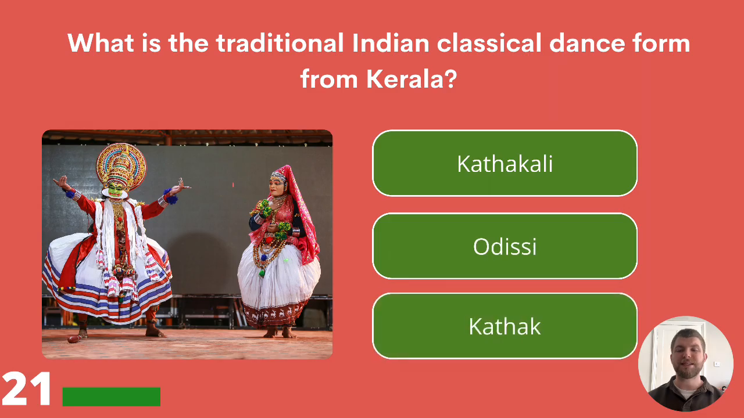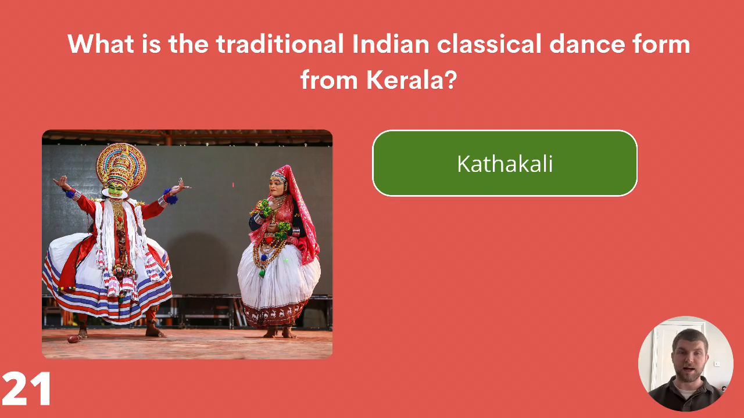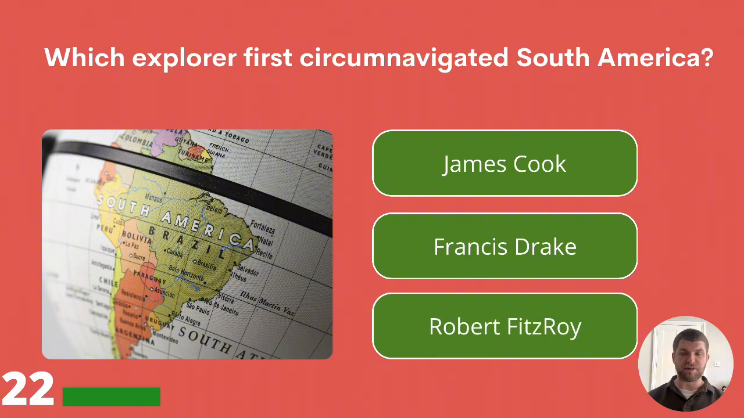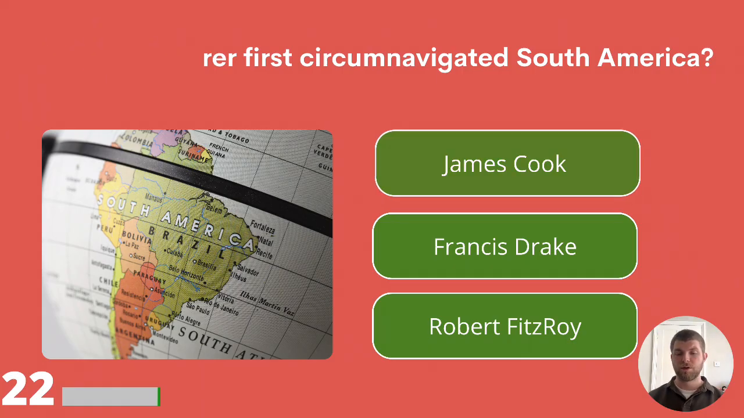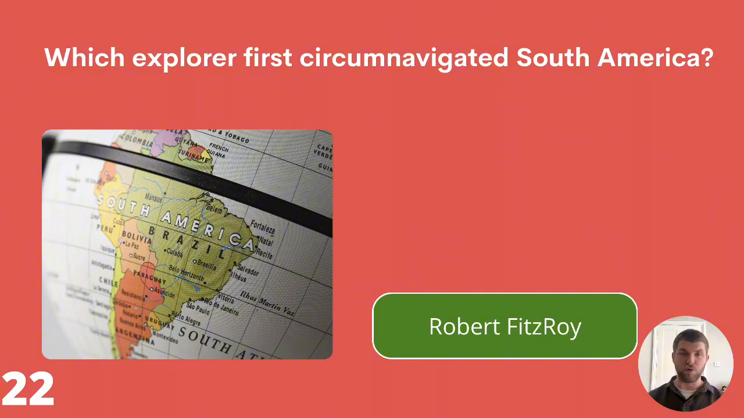What is the traditional Indian classical dance form from Kerala? Kathakali, Odissi, or Kathak? The answer is Kathakali. 22. Which explorer first circumnavigated South America? James Cook, Francis Drake, or Robert Fitzroy? The answer is Robert Fitzroy.